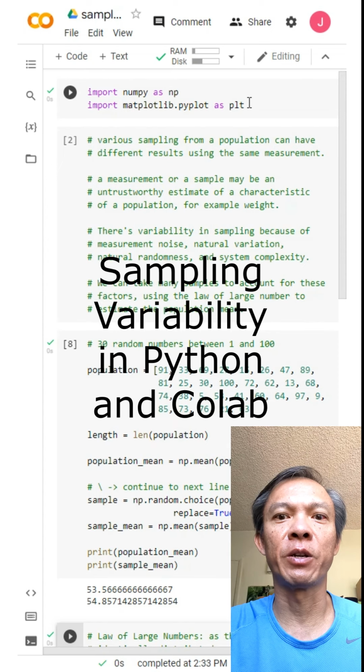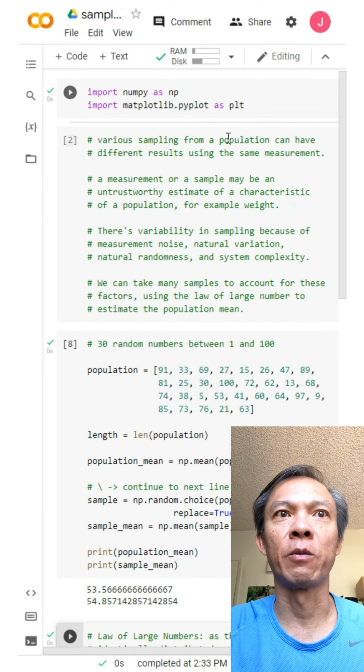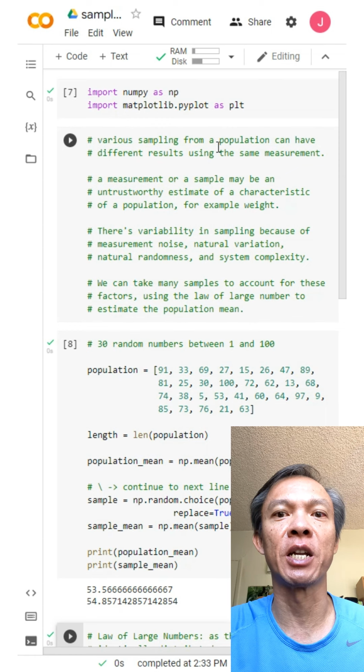Hi everyone, in this video I'm going to talk about sampling variability as it applies to statistics or in deep learning, for example. Now, sampling variability: a lot of times when we try to measure a parameter for a population, let's say the weight, the age, or the height of a population, there's no way we can take the entire population and measure and take the average of that.